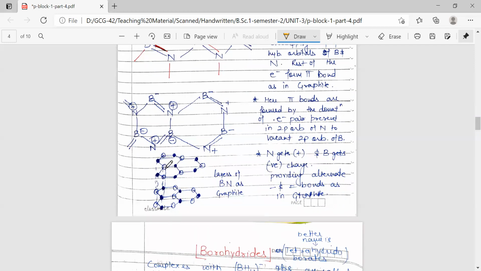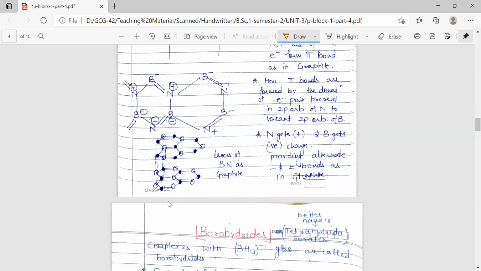But in the case of boron nitride, what we have to keep in mind is this: when we are drawing a layer, say the dark colored atoms are boron and the hollow spheres are nitrogens. When this is the first layer, under this layer, at the exact same position under a boron atom, there will be nitrogen. Boron will not be there. So alternate boron and nitrogen atoms are present at the same position. This is how we draw the layers of boron nitride. But in the case of graphite, we need not keep such a point in mind because all the atoms are similar.